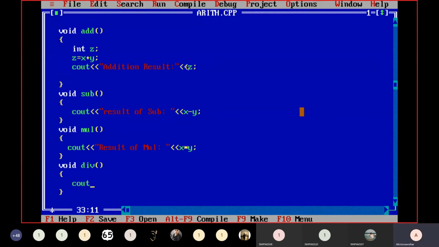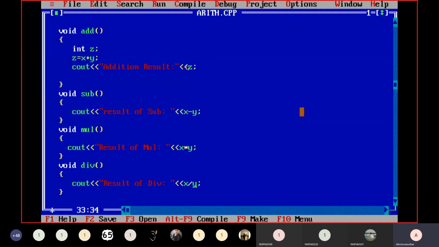Divided by y. Now please remember that the result of division is the quotient only, not the remainder.